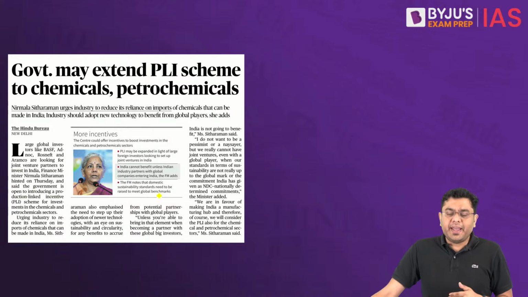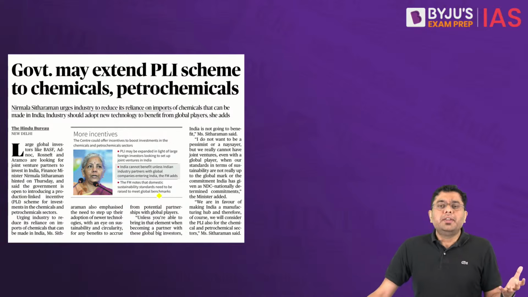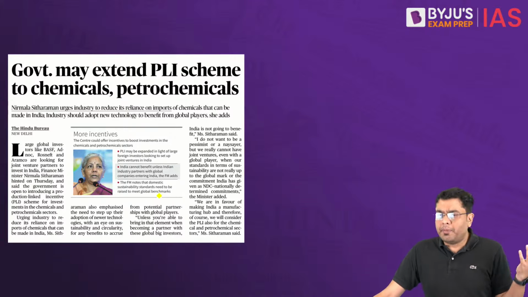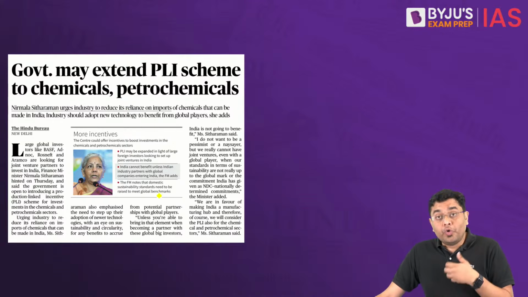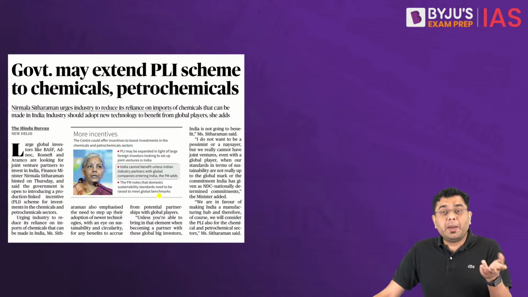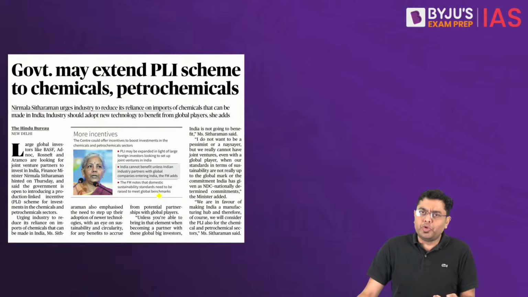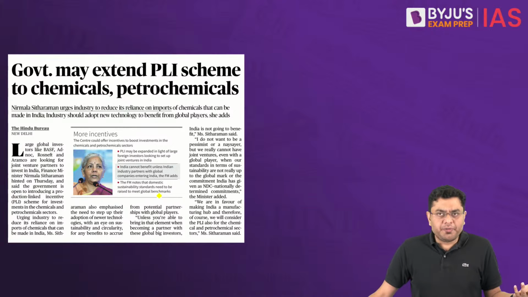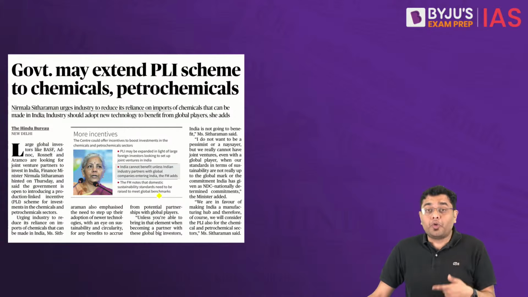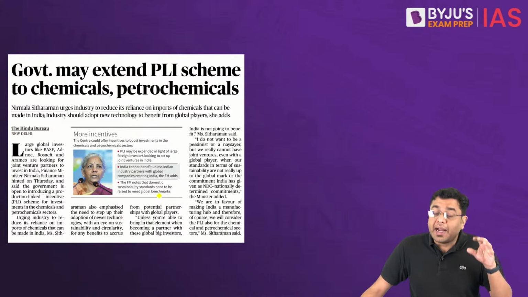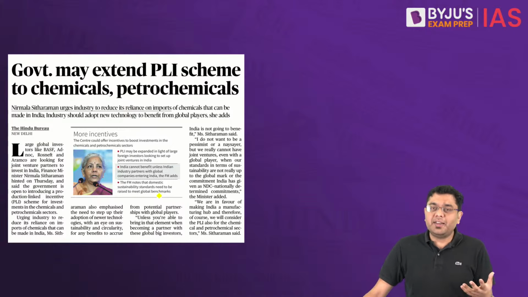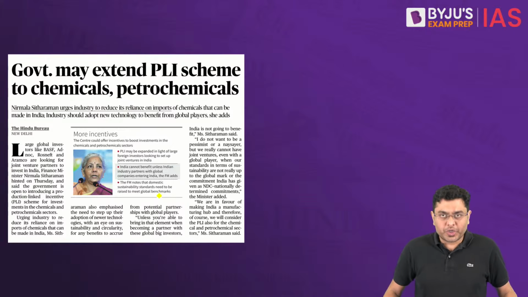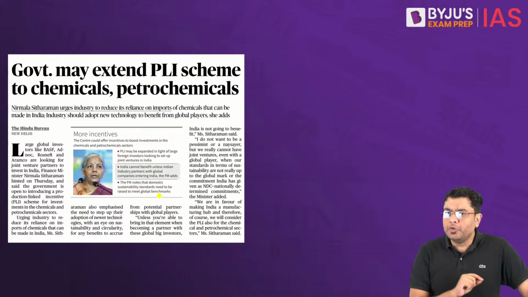So the finance minister said that, and has made an observation, that various different industries across the globe, from Aramco to various different chemical industries, BASF, etc., they are ready to invest, but we need to develop our own production capabilities as well. And that is where public-private partnership, or rather the partnership between different private players, have also been mooted and advocated, that get into the partnership with these international partners, but ensure that you develop your own capacity and capability as well, so that when the PLI scheme is initiated in this sector, there is a boost in production. And what that will do, that will reduce our import bill.